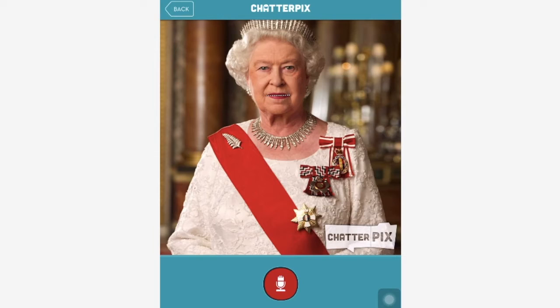Right in the middle. Now, after I draw the mouth, and you can see that there's a little line there, now I'm going to record my facts. Maybe I should practice them first. Longest serving monarch in British history, born 1926, became Queen 1953 at the age of 27. I married Philip, and we had 4 children, because I'm going to talk as if I am the Queen. And as Queen, I modernized the monarchy and worked with 14 prime ministers. And I love dogs and horses.